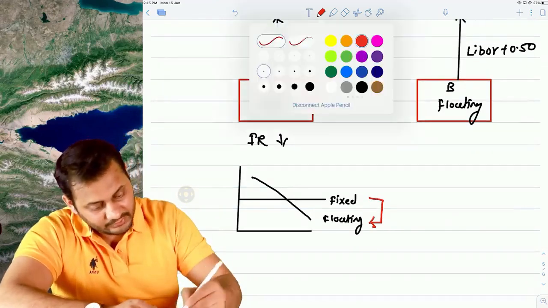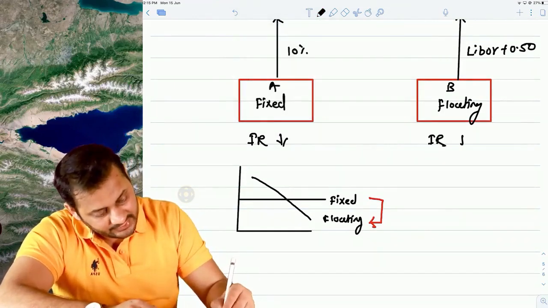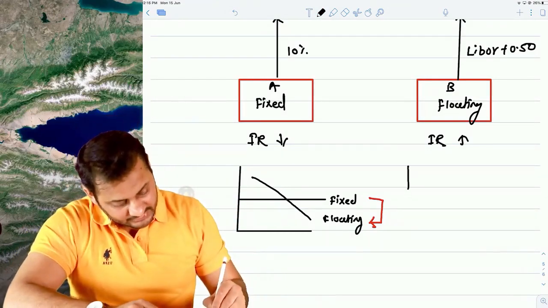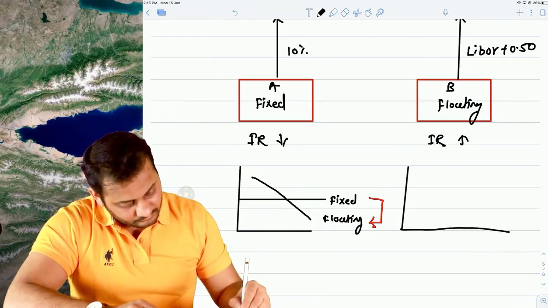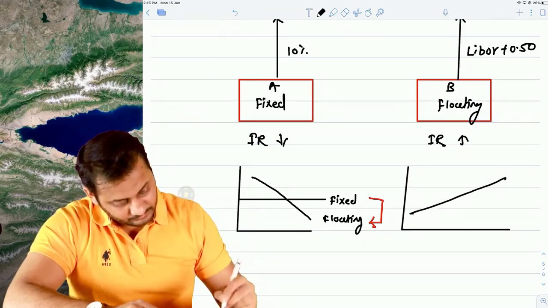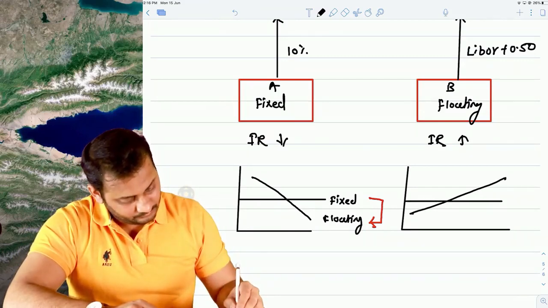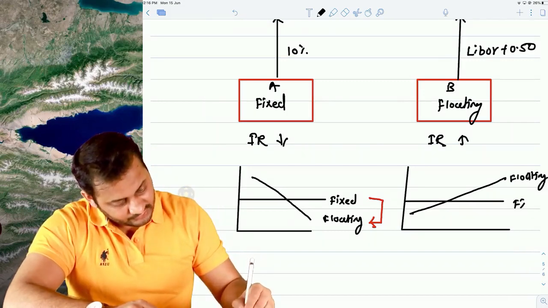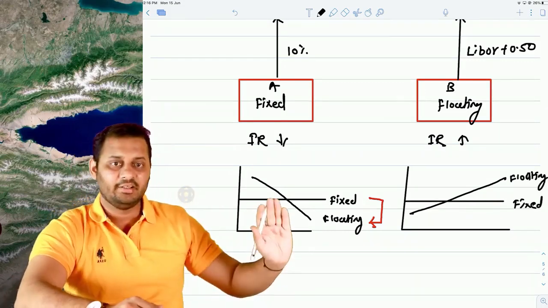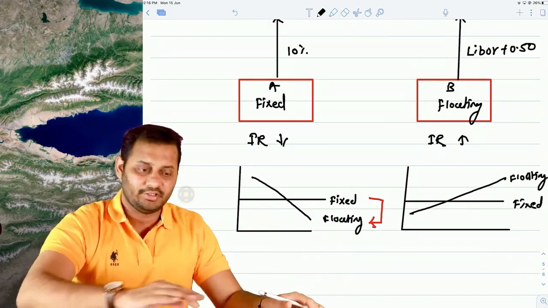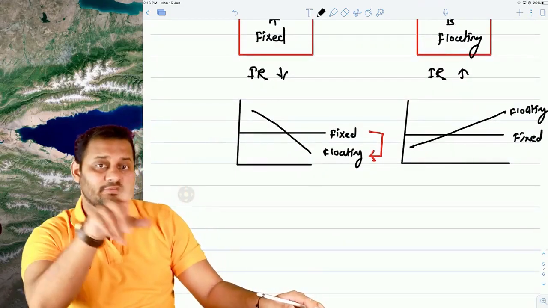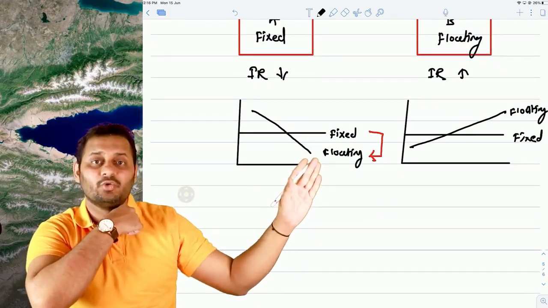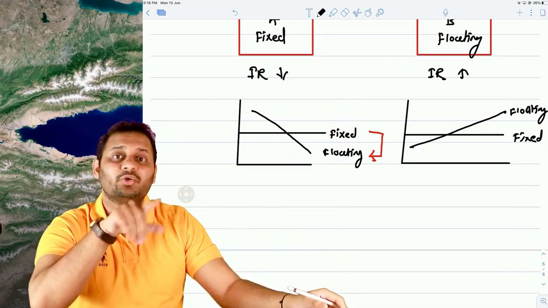Now let's take an example on the other side of this party, interest rate. He expects that the interest rate will go up, and if the interest rate goes up, what happens is this. So this is floating, this is fixed. In reality, either of the situations will happen, both will not at the same time. But can you see one thing? Both of them have a different opinion about the floating rate. He is expecting the floating rate to go down. That party is expecting the floating rate to go up.